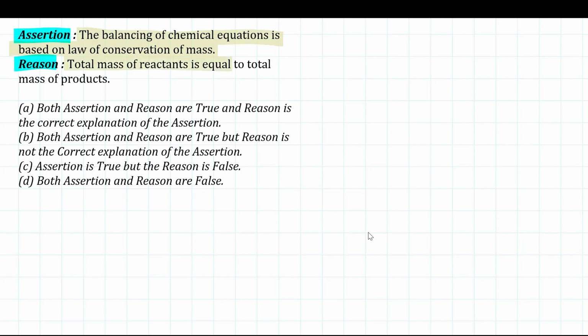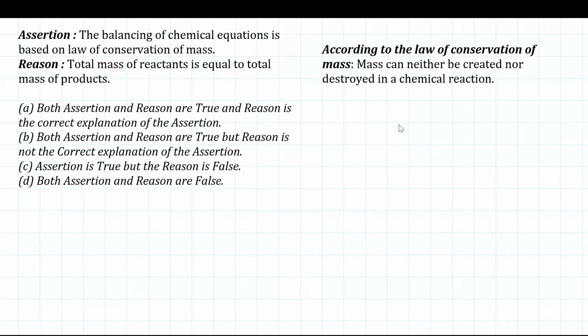And the reason says that the total mass of the reactant is equal to the mass of the product. Now, if I look into the textbook, what does the textbook say over here? First of all, they have defined what is the law of conservation of mass. So according to this law, mass can neither be created nor be destroyed in a chemical reaction.